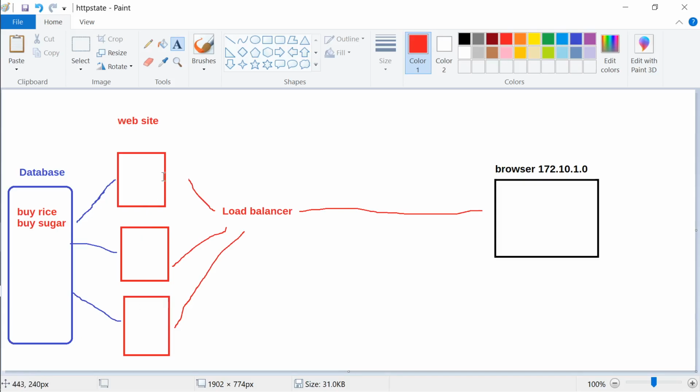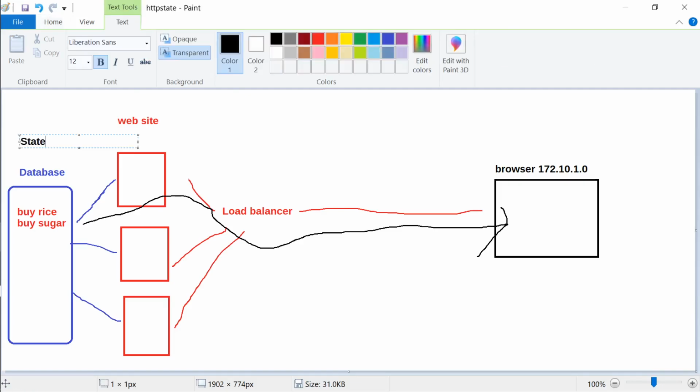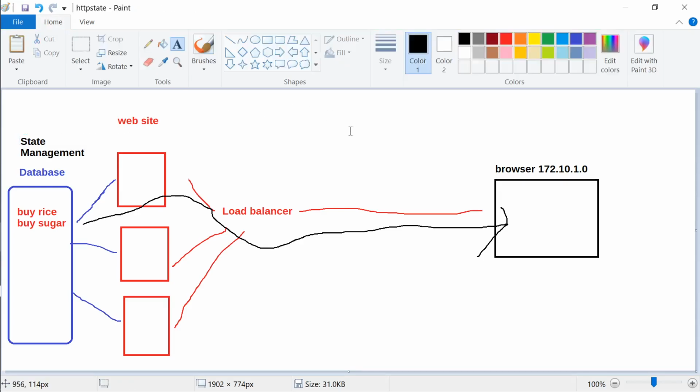It will simply give the request. What the web server will do, in order to remember the last state, is contact the database, and that is what will be passed on to the browser. So this kind of database is called a state management database. It is nothing but a database, but it is a database specialized to maintain states.